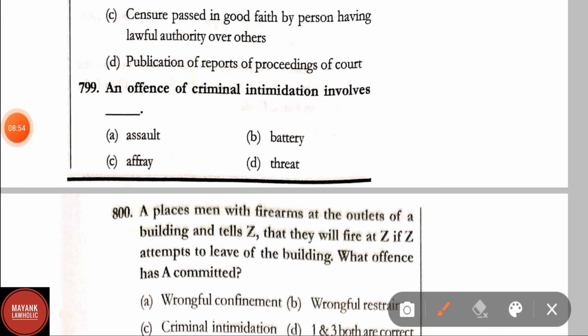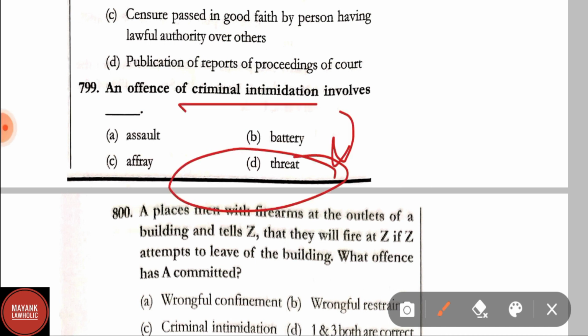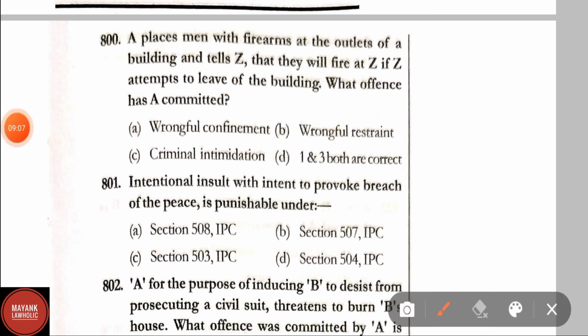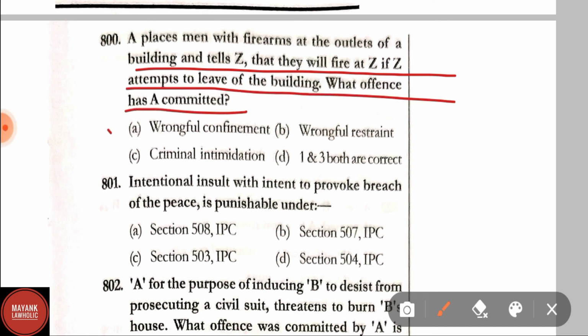Question number 799. An offence of criminal intimidation involves assault, affray, battery, threat. Correct answer is option D. Offence of criminal intimidation involves threat. Question number 800. A places men with firearms at the outlets of a building and tells Z that they will fire at Z if Z attempts to leave the building. What offence has A committed? A has committed the offence of wrongful confinement as well as criminal intimidation. Therefore, option D, that is 1 and 3 both are correct, will be the right answer.